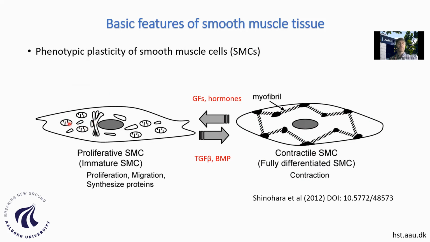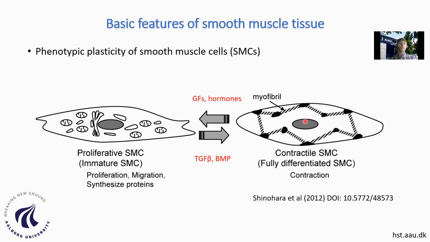This happens mostly in pathological conditions, but also in some physiological conditions. For example, when women get pregnant, there are changes in the phenotype of the smooth muscle in the uterus. So the main point here is that the cells have this phenotypic plasticity.